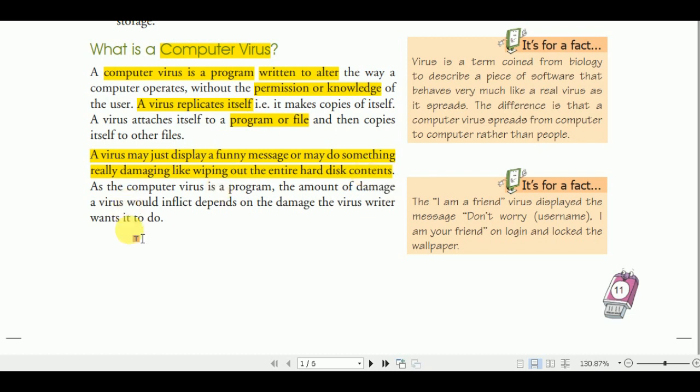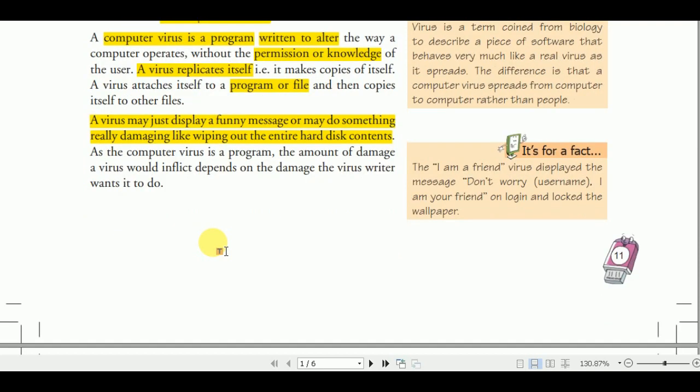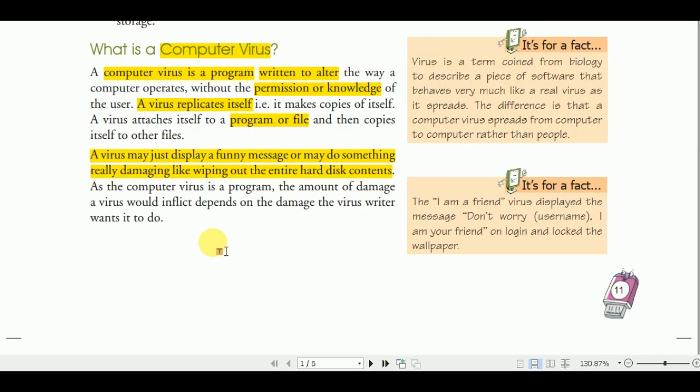Okay, as a computer virus is a program, the amount of damage a virus would inflict depends on the damage the virus writer wants it to do. So everything depends on the type of virus and the purpose of the virus. All things depend on the virus coding. A virus may delete our files, steal our data, or send our data from one computer to another. All of that depends on what is written in the virus coding. Okay.